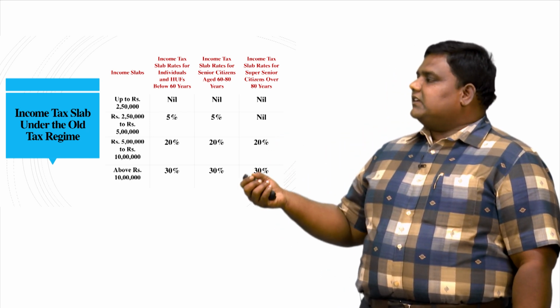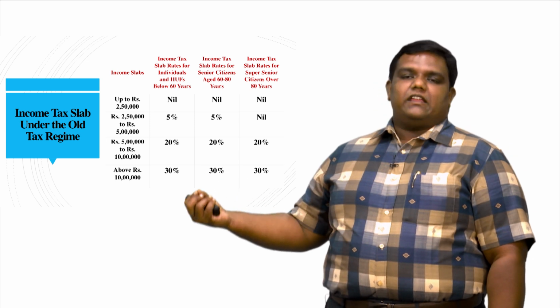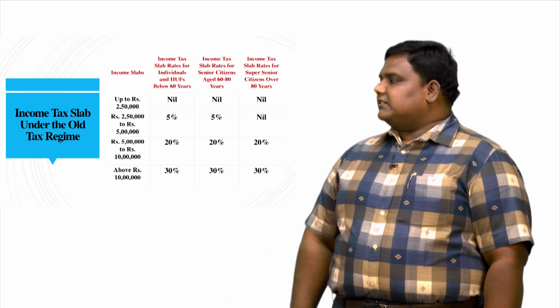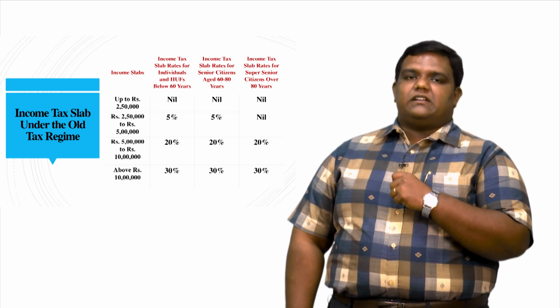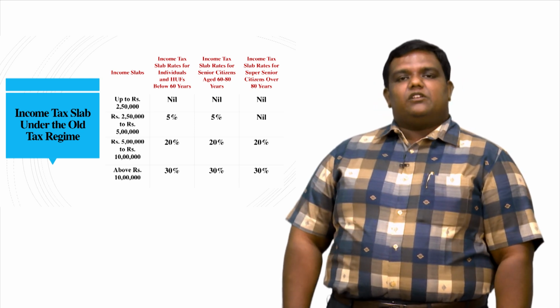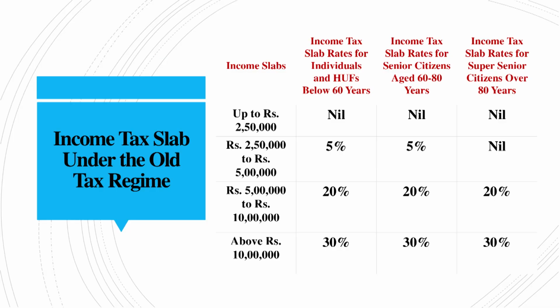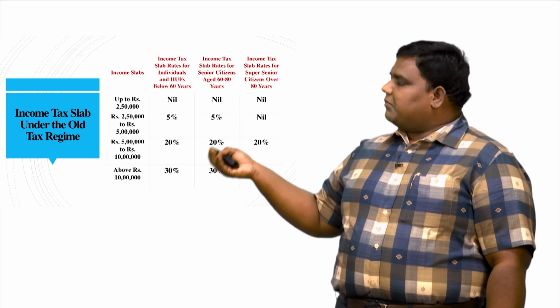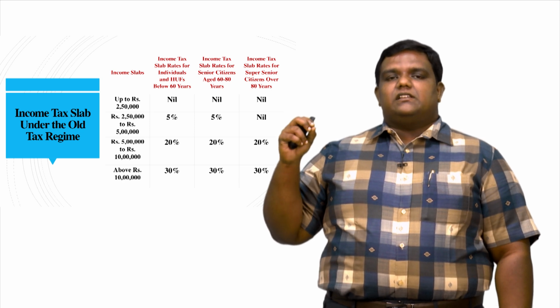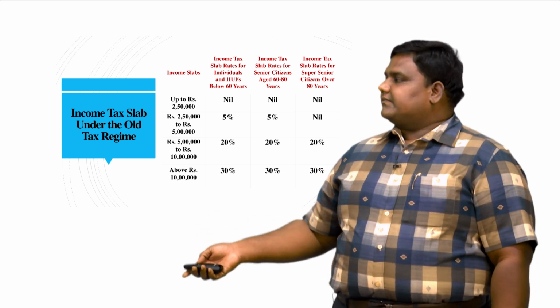If you have an income above 5 lakh up to 10 lakh, you should pay tax of 20% on the income belonging to this particular slab. Finally, if your income goes above 10 lakhs, you come under the tax bracket of 30%. Similarly, there is a similar taxation for senior citizens, and for a senior citizen above 80 years, the tax slab is nil up to 5 lakhs.